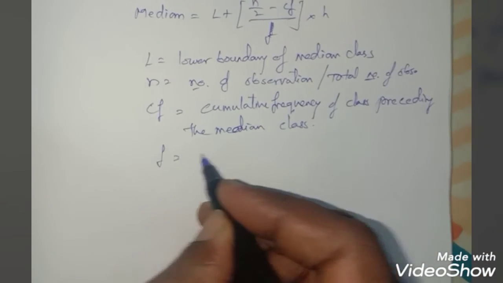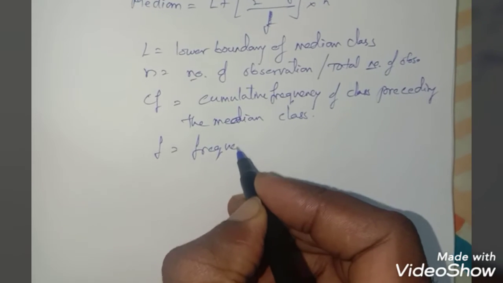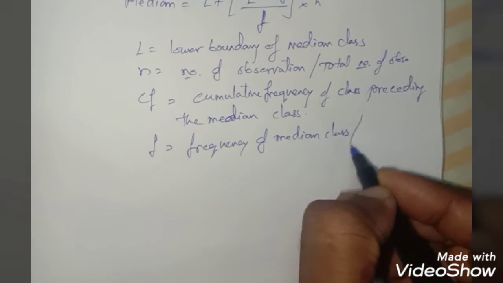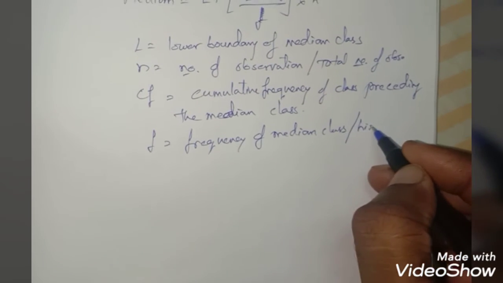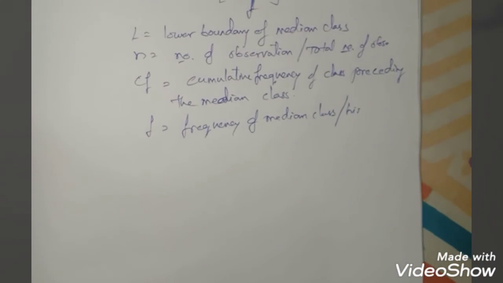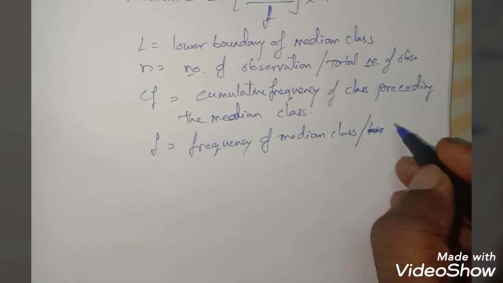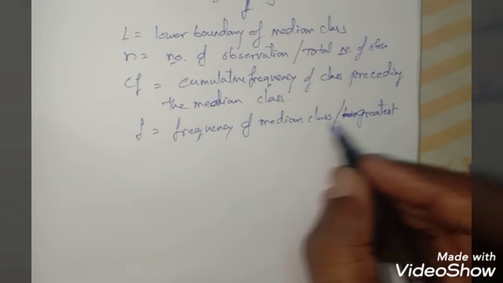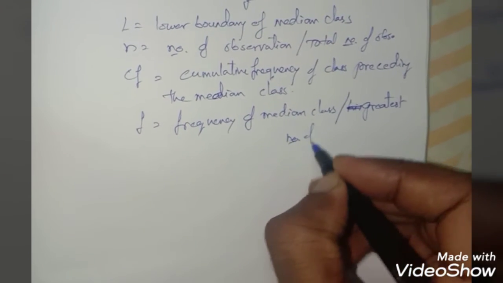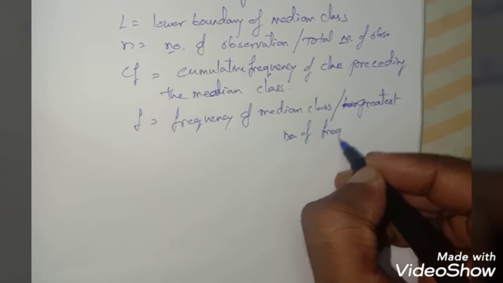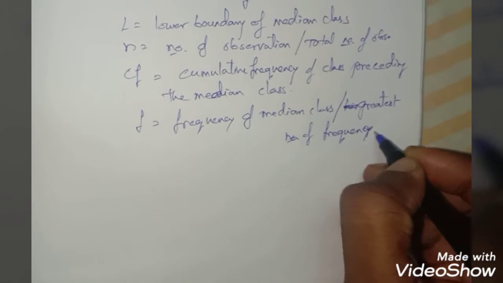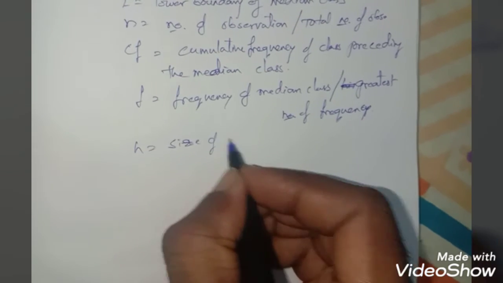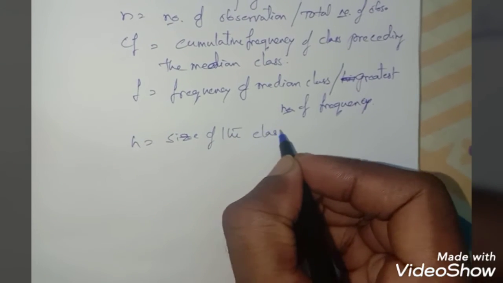Next, f is nothing but the frequency of the median class, or in short we can say this is the highest or greatest number of frequency. Next, h is nothing but the size of the class interval.